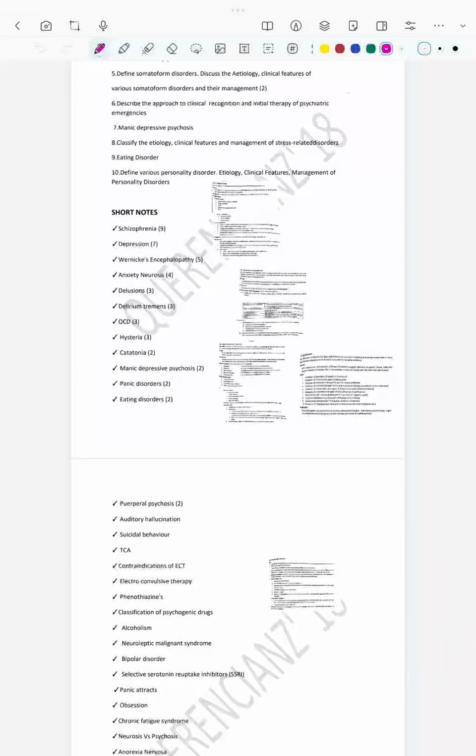Body dysmorphic disorder. This is where the patient will feel worried about their shape, color, and other issues in the body. Their own body itself gives them some uncomfortableness. If it is for more than 6 months, that is called body dysmorphic disorder.